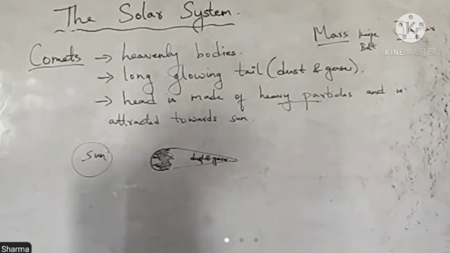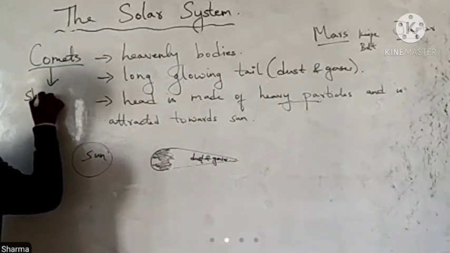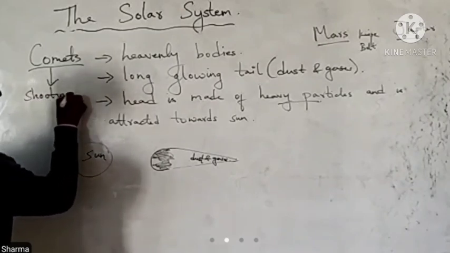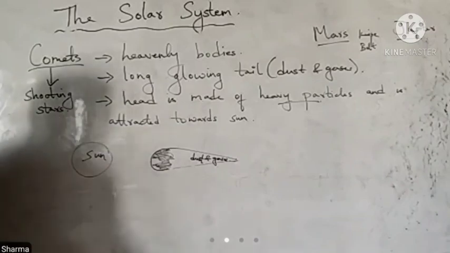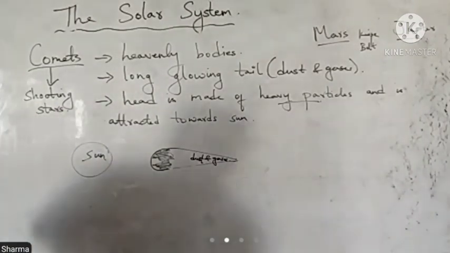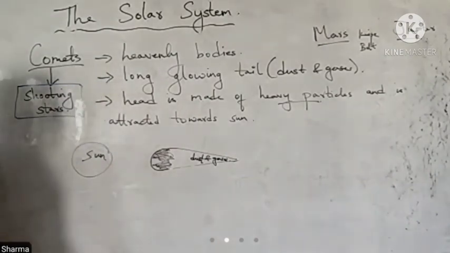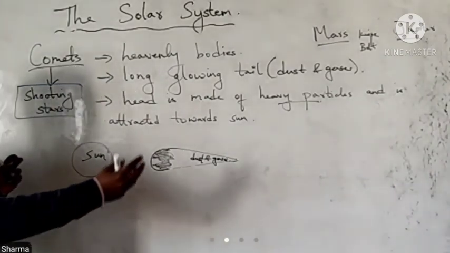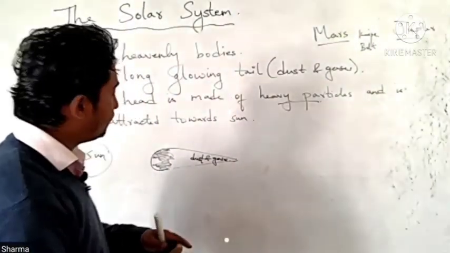The burning comet produces a shower of meteors or shooting stars. That means we can say that comets are also called shooting stars. Comets are also called shooting stars because when it comes near the earth's atmosphere, because as we all know,